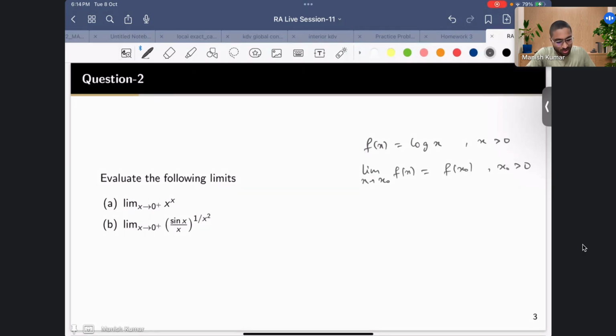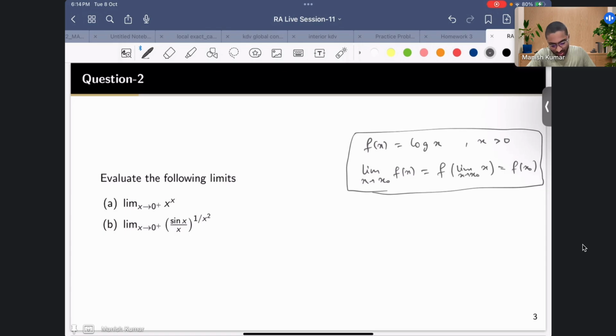So f of the limit as x goes to x naught of f(x) equals f of x naught. This is the property of continuous functions, that you can take the limit inside. This is the important property that we'll be using over here.